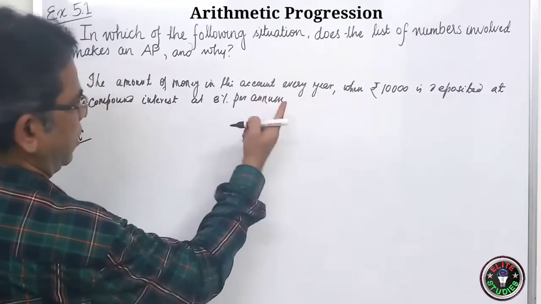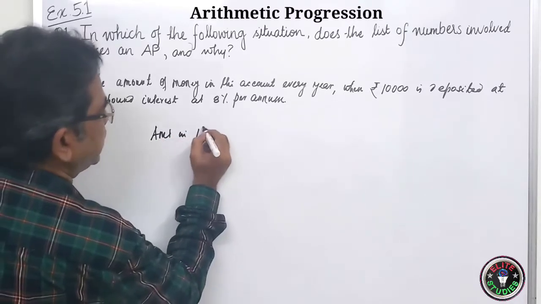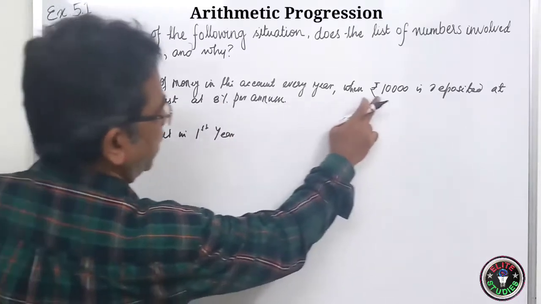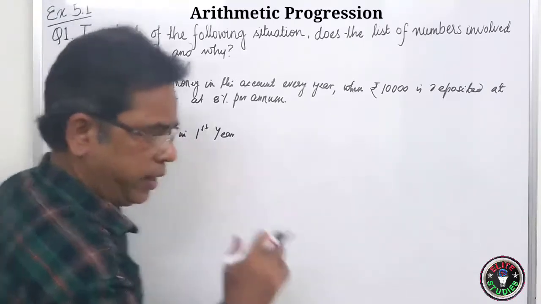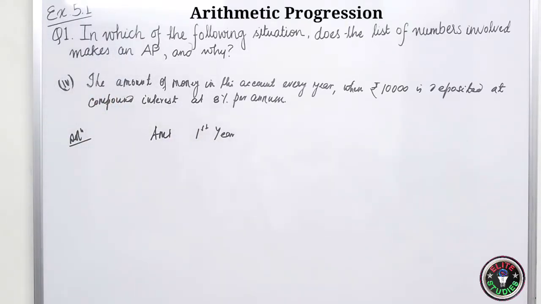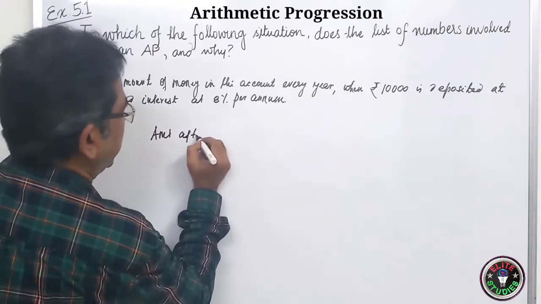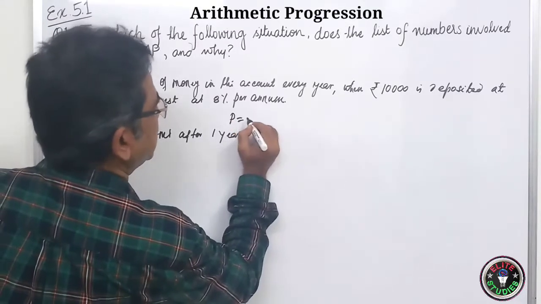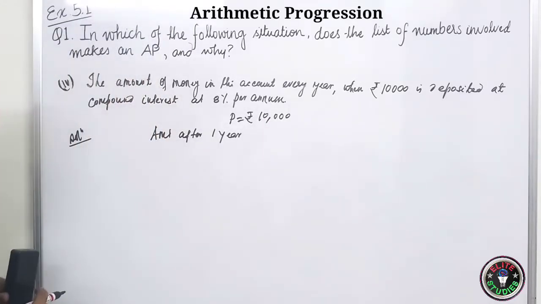So for the amount in the first year, you see, when rupees 10,000 is deposited at compound interest, then after 1 year, it is better to say amount after 1 year. Now, what is the principal? Principal is rupees 10,000. Okay. Principal is rupees 10,000.